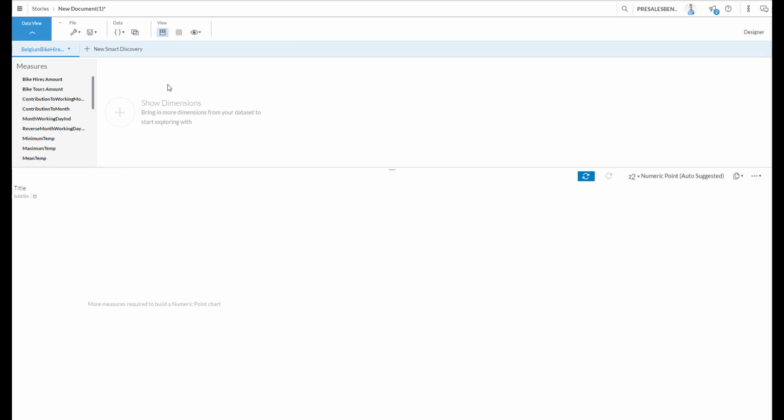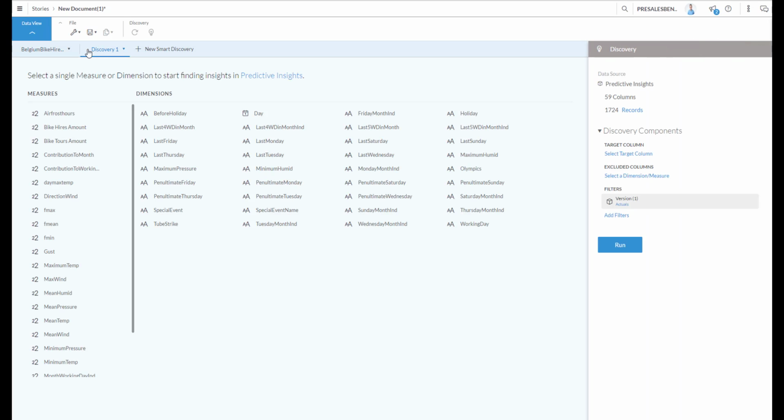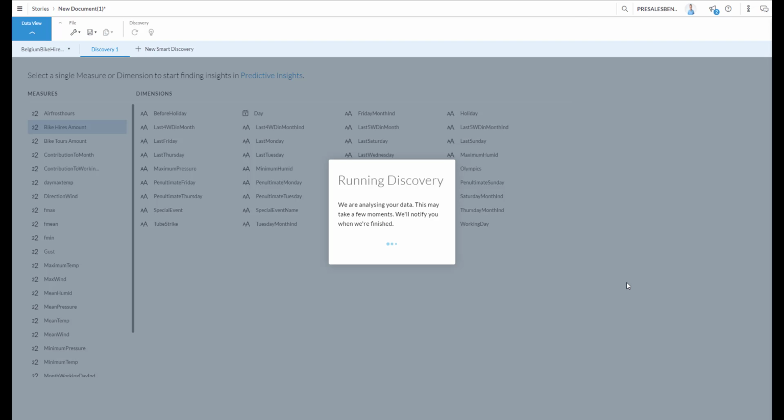The data view will allow me to look immediately at my dimensions and look at my data, or launch a smart discovery. That smart discovery will uncover the hidden truths and the hidden KPIs within my data. So I want to look at my bike hires amount and want to know what is influencing my bike hires amount from day to day. It will immediately start running the discovery and it will show me all the insights I need.